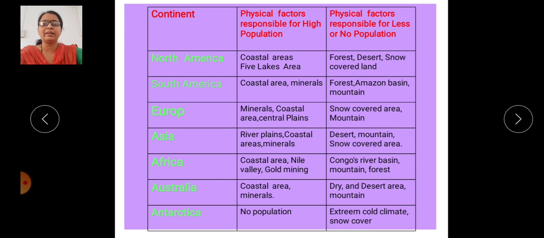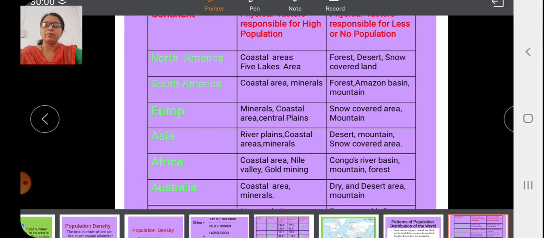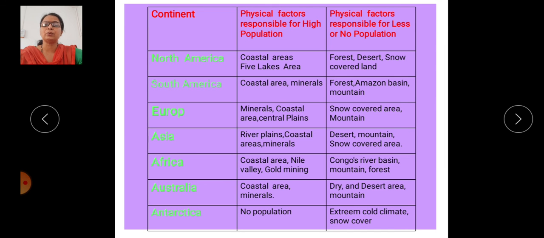High population density is there because of the expensive, high quality and richest minerals, that is gold and diamond. Then the Congo river basin, mountain and forest. The Congo river basin has daily rainfall, that's why tropical forests are there, and mountain systems are also there. That's why the region has a very hot and humid climatic condition in the middle part of Africa.